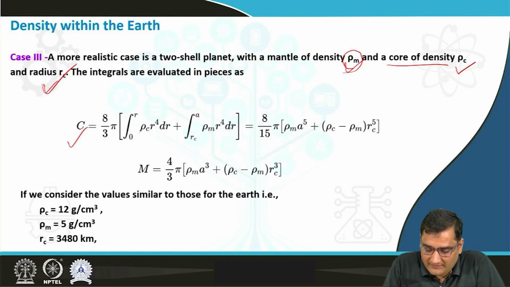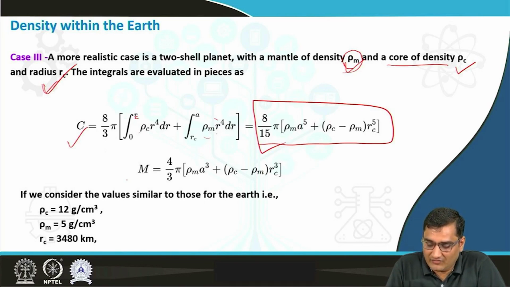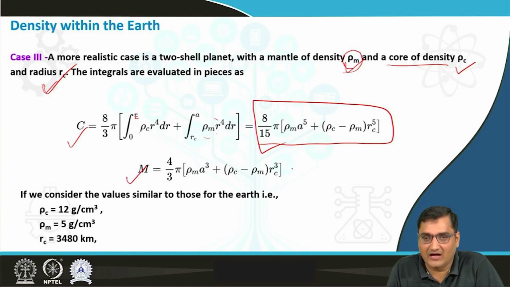For the core, having the radius rc, it will be integral 0 to rc rho c r to the power 4 dr, plus the integral for the mantle from rc to a, the total radius of the earth, rho m, the density of the mantle, multiplied by r to the power 4 dr. That will give this particular expression for the moment of inertia. Similarly, you can calculate the mass, that will be equal to 4 by 3 pi in bracket rho c minus rho m, r cube c.